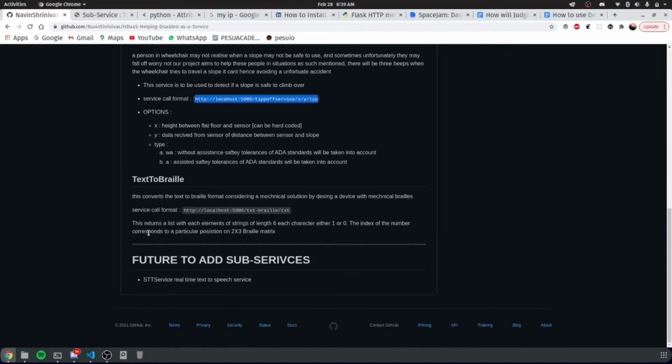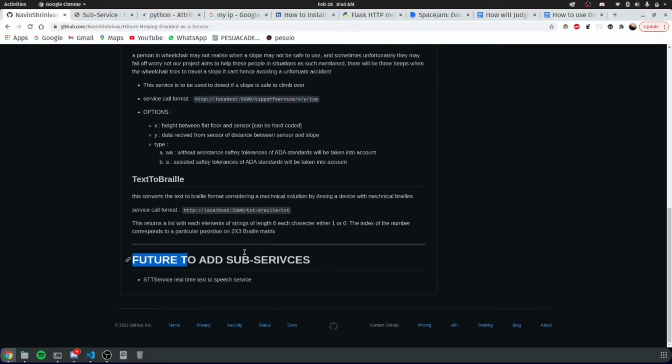The next service is text to braille. With this service, we intend to convert any text with or without spaces into braille format. And in this, we'll be getting our return statement, that is our output, as a list of 6 length strings, where each character of the string will either be a 0 or 1, 0 standing for flat surface and 1 standing for elevated braille. And each index of the string will also correspond to a particular braille on the mechanical braille.